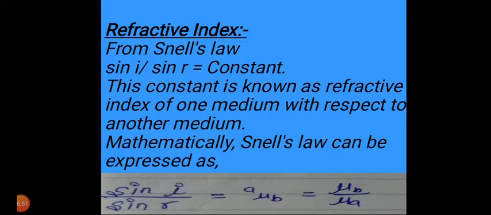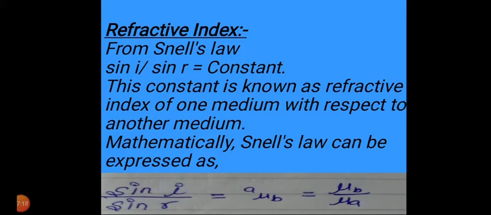There is no bending of a ray of light, that is, it goes straight. If the incident ray falls normally, if angle I is equal to 0 degrees, it means the angle of incidence is 0 and the refracted angle is also 0. Okay, so this is called the refraction of light.